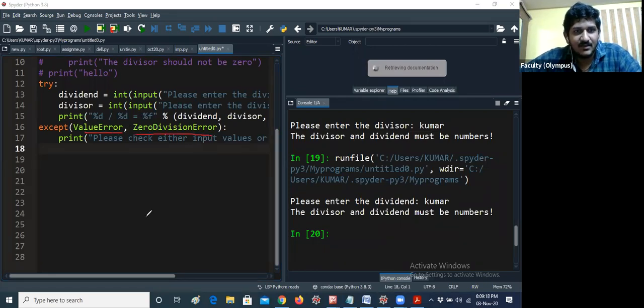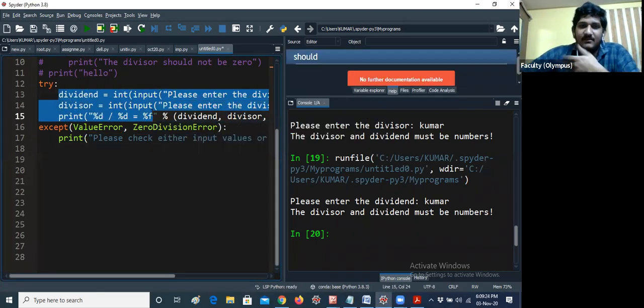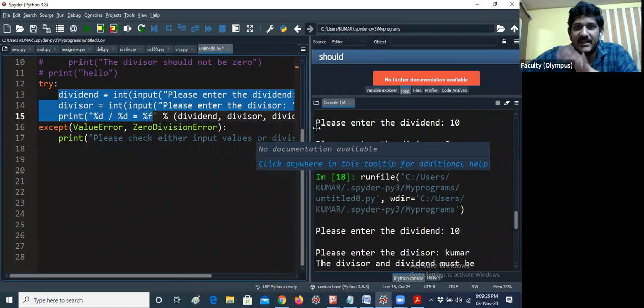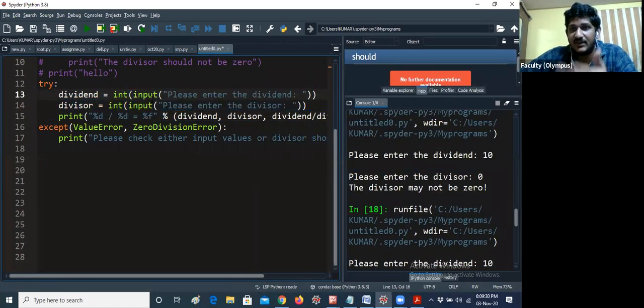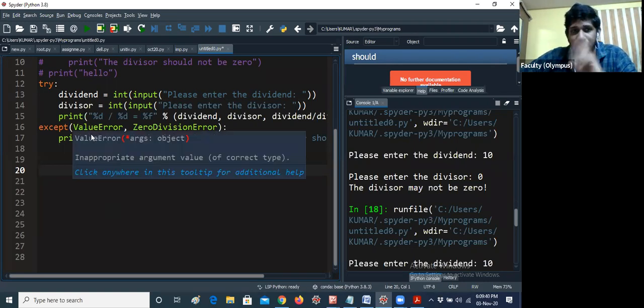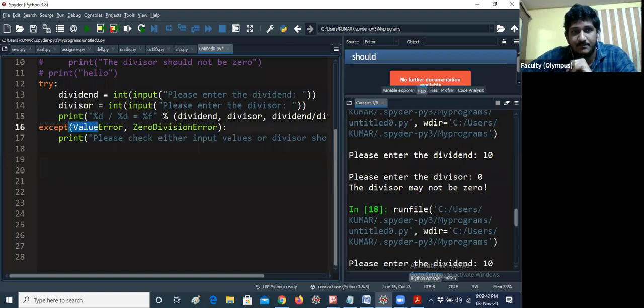Here I am passing 2 errors, because this program may throw 2 exceptions. If you are giving a string instead of an integer, it will raise one exception. If you are using division by 0, then it will throw another exception. So instead of 2 except statements, you can use 1 except statement. You can use the tuple, like value error, comma, zero division error.